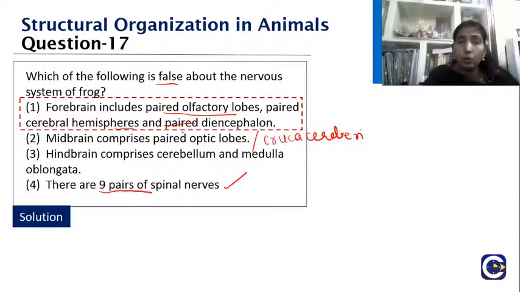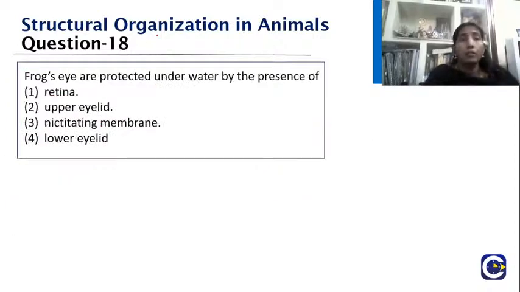Okay, students, we will move to the next one. Frogs' eyes are protected underwater by the presence of: retina, upper eyelid, nictitating membrane, or lower eyelid. So the frog eye has a membrane. I hope you know this answer. Please chat immediately. What should be your answer, children? Very good, Rohan, Lakshman, Shreya, Jeevita and all.